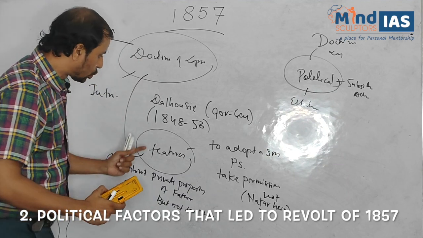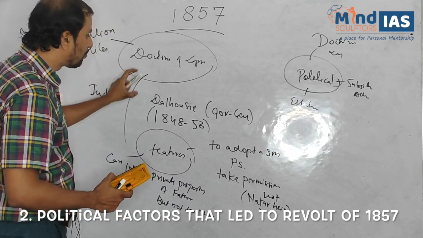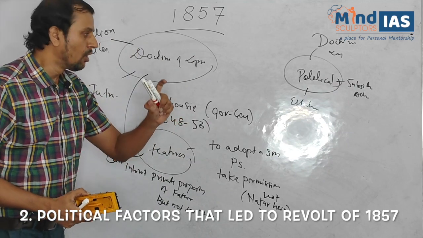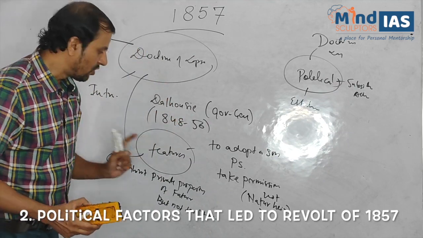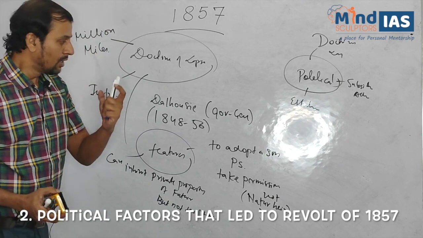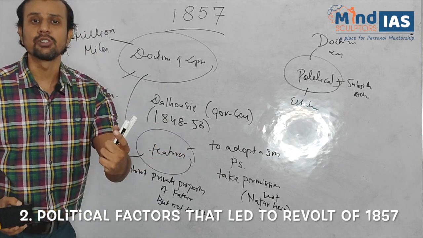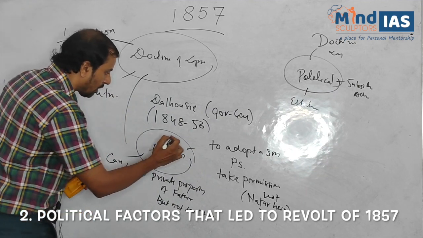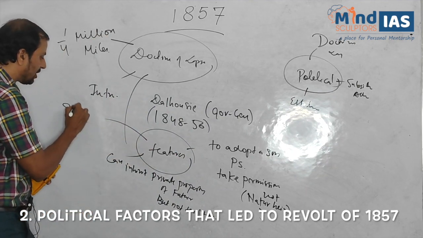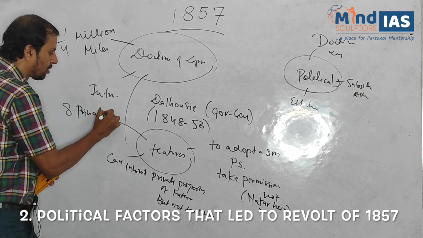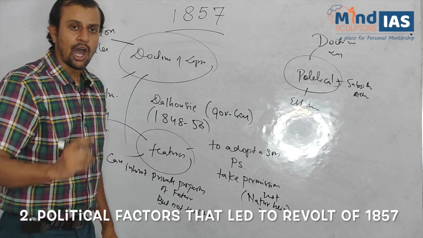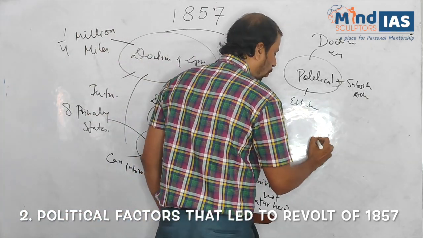Clear? So this policy is considered a reactionary policy by the princely states. Now, what are those princely states annexed by the British under the doctrine of lapse? It is said 8 princely states were captured under the doctrine of lapse. How many? 8. What are those?